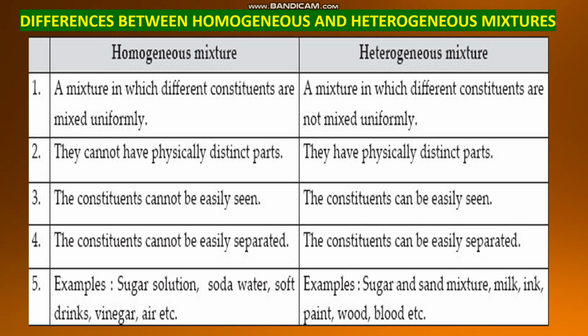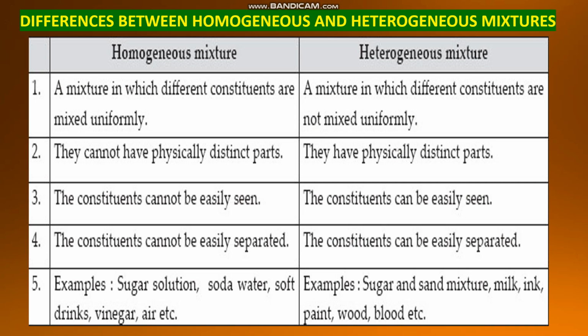So let us see the differences between homogeneous and heterogeneous mixtures. First difference, a mixture in which different constituents are mixed uniformly, they are called the homogeneous mixtures. In heterogeneous mixtures, the different constituents are not mixed uniformly.